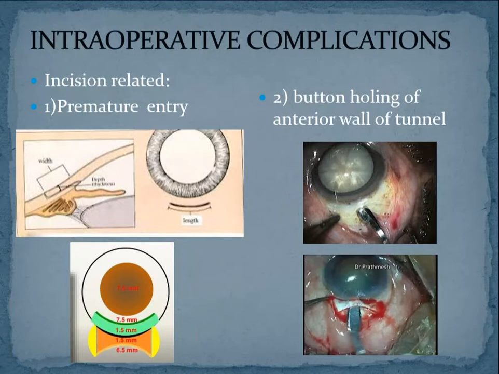So instead of doing the corneal tunnel, if you are going into the anterior chamber, your tunnel will not be good. That means your incision will not be self-sealing. There will be wound leak post-operatively. Okay? Only if there is a tunnel, there will be a valve-like action.